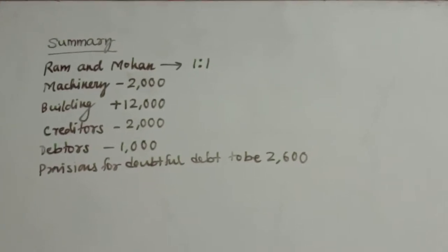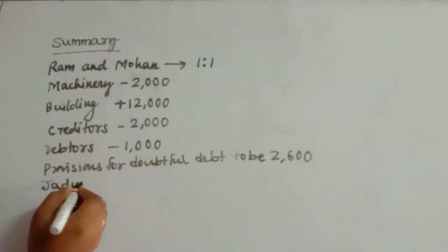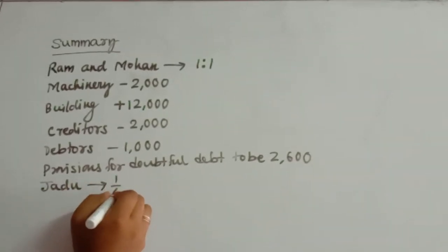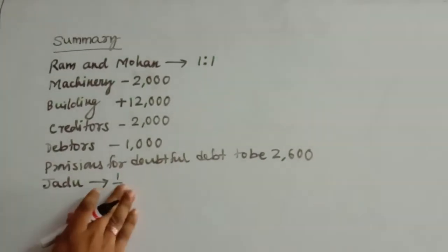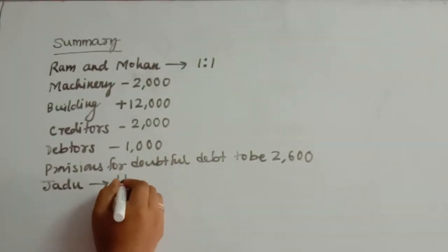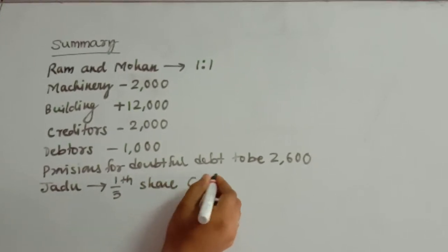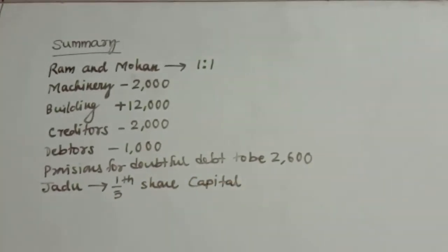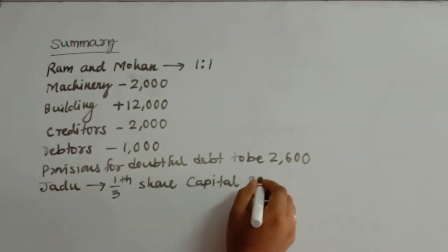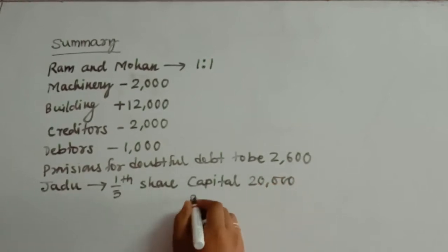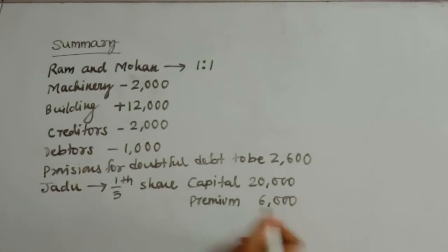Any further information? Yes, we have one more piece of information. The new partner Jadoo is joining the business, and Jadoo is having 1/5 share in the profits. Jadoo's capital is rupees 20,000, and premium is rupees 6,000. So this is the question.